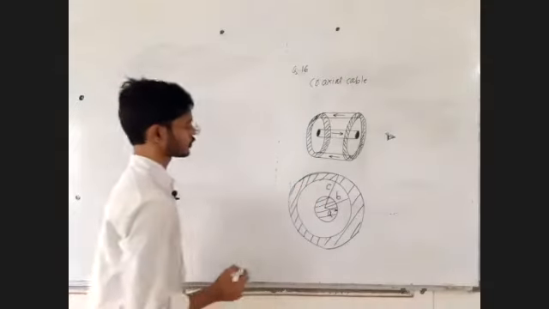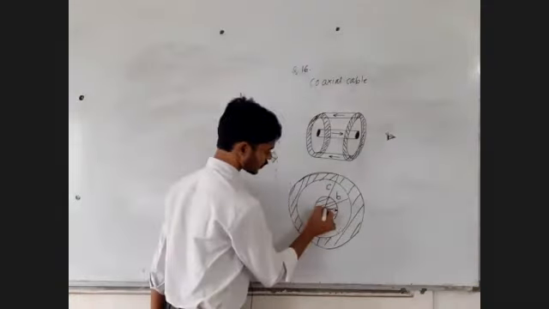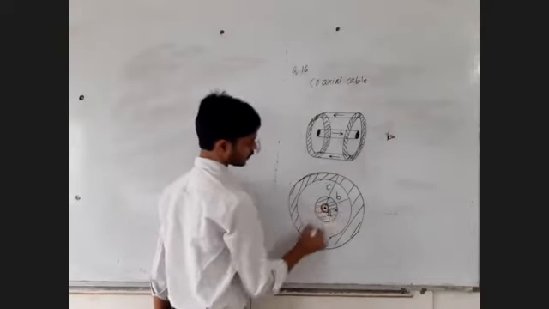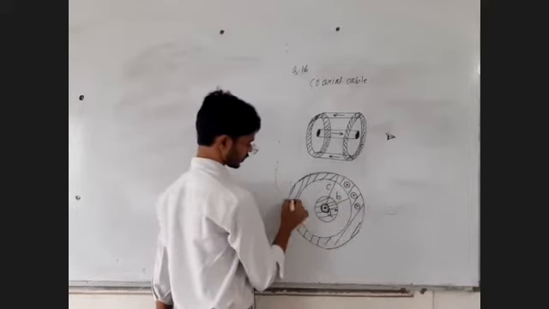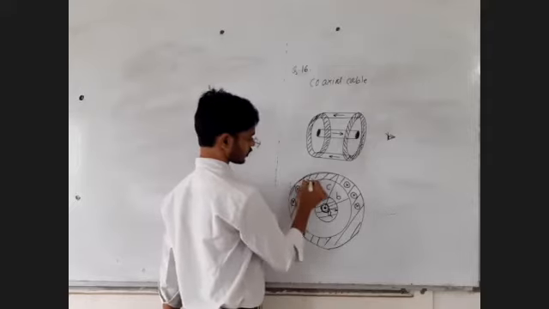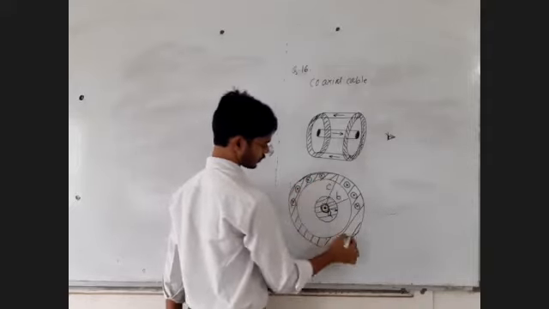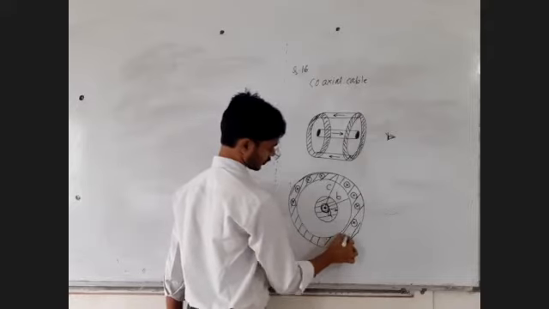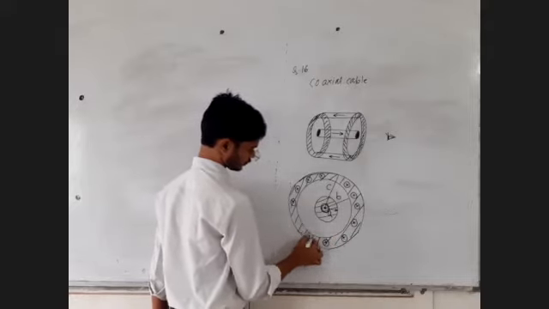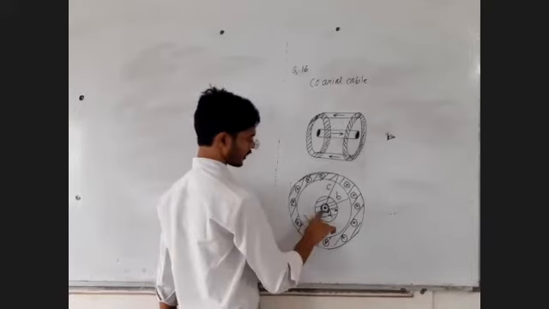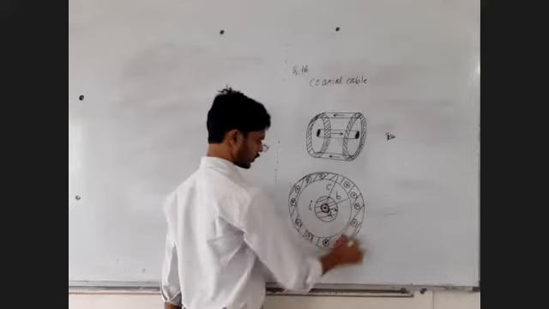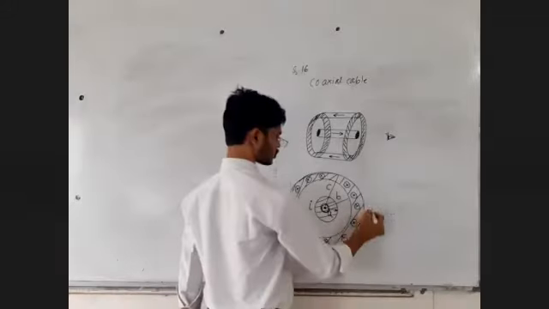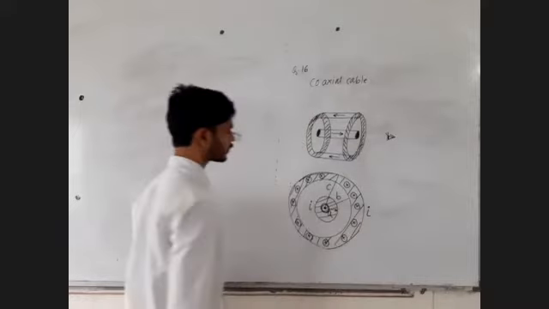Okay. So how to show that? Dot means current coming out. And here cross means current going in. From all of this, current is going in. Slowly try to understand. The value of current in the inside conductor is small i, and the value of current through the entire outside conductor is also small i. Same current.